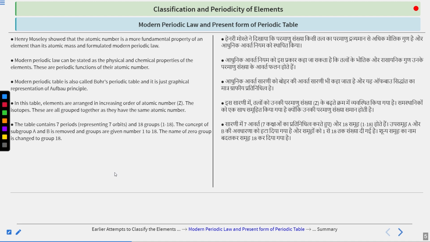The concept of subgroups A and B is removed, and the groups are numbered from 1 to 18. Initially there was the use of A and B, so they were called groups and subgroups. But later on, this concept was removed and simple numbering was done from 1 to 18. The name of the 0 group is changed to group 18 now. Clear? So we'll look at what this 0 group is, where it changed to group 18.